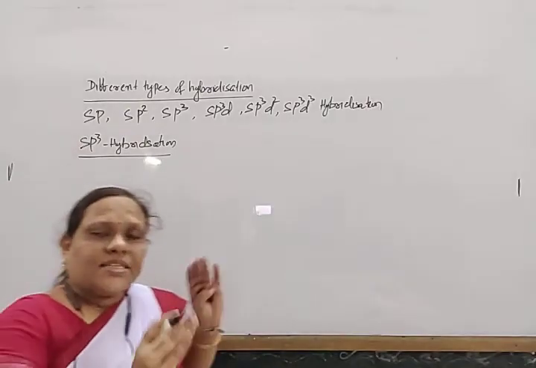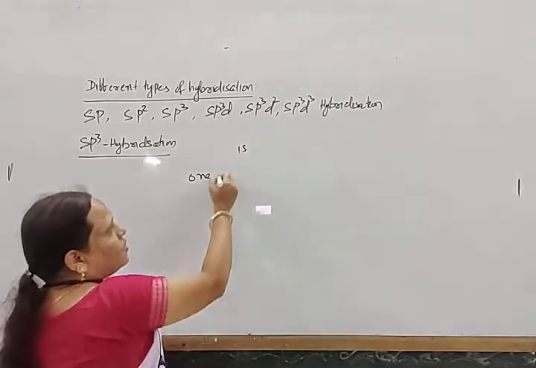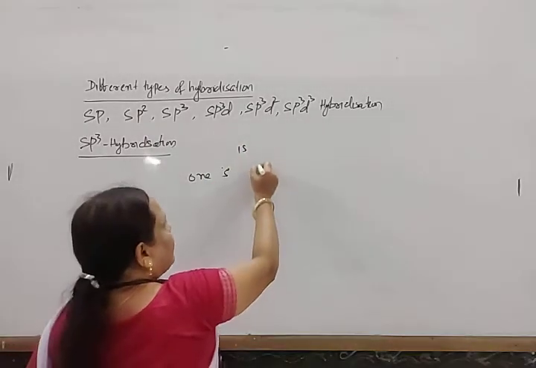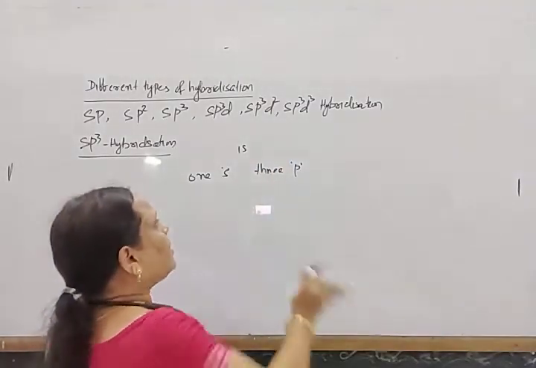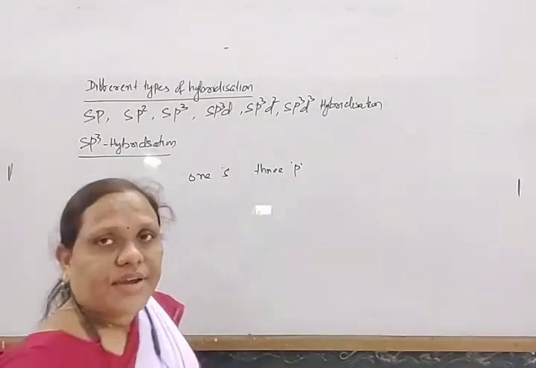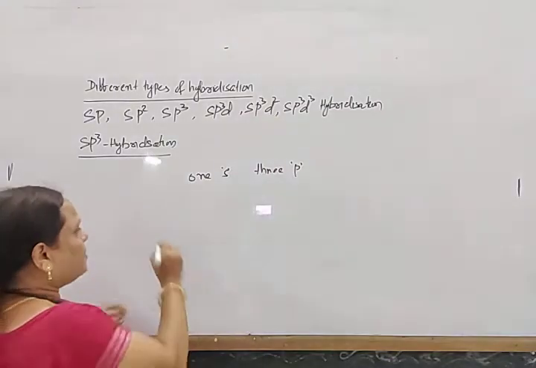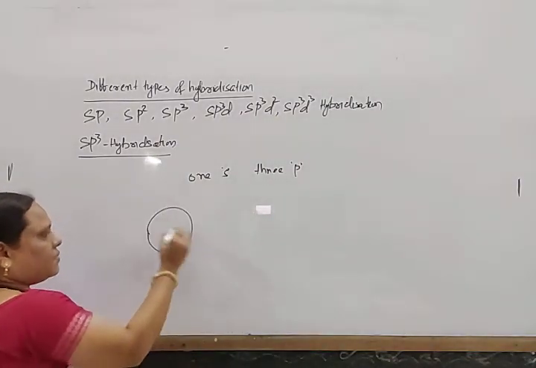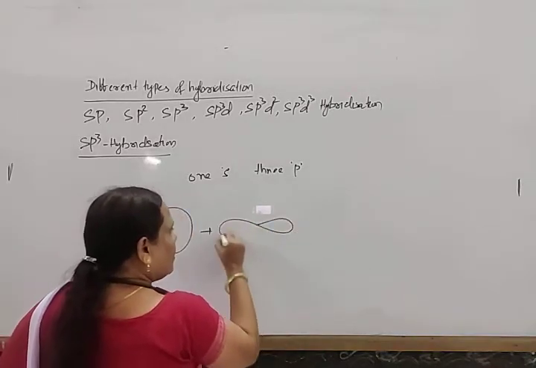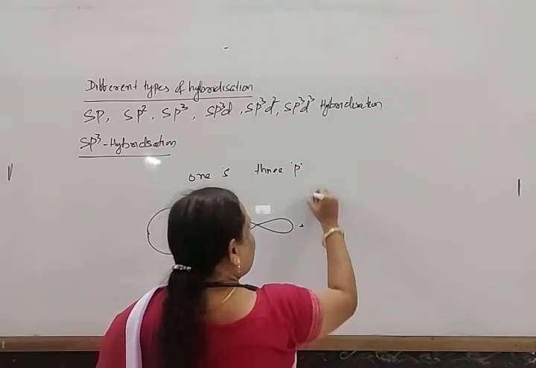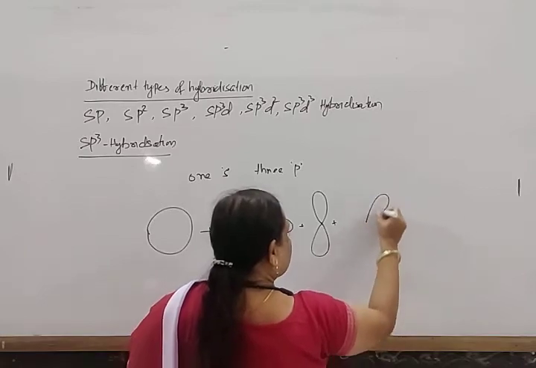When one s orbital and 3 p orbitals of an atom get intermixed, it gives rise to 4 sp3 hybrid orbitals. Look here, 1 s orbital plus 3 p orbitals along the x-axis, y-axis, and z-axis.